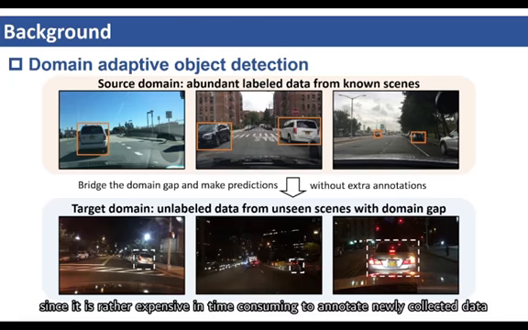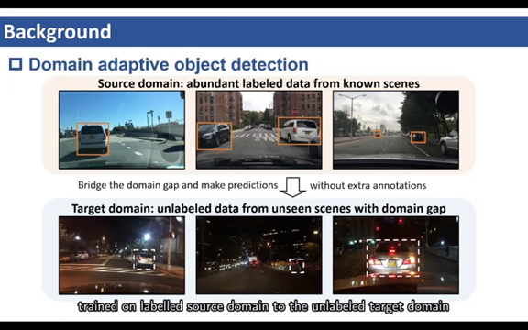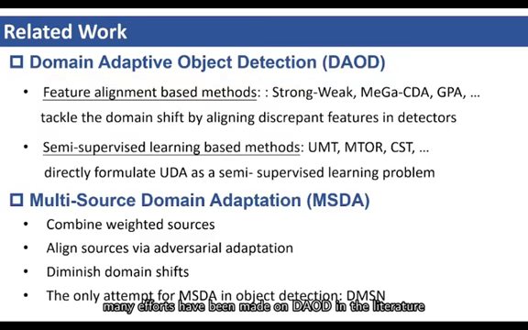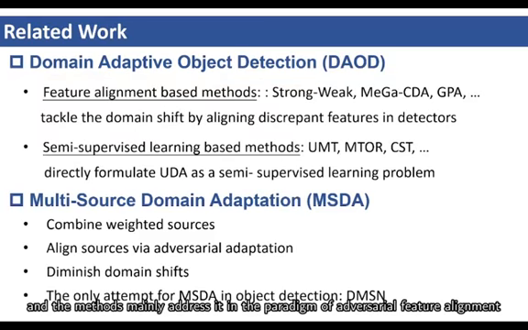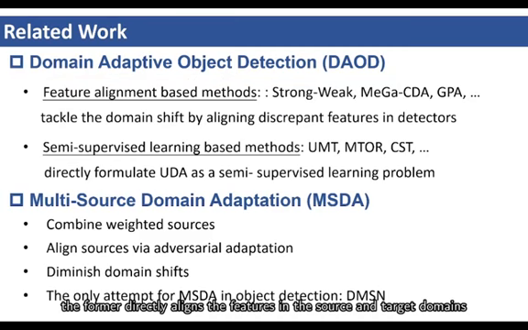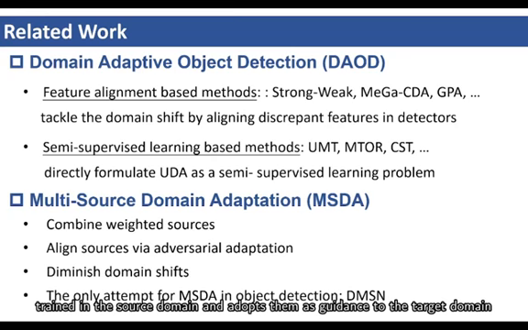Since it is rather expensive and time-consuming to annotate newly collected data, Domain Adaptive Object Detection (DAOD), which aims to adapt the detectors trained on labeled source domain to the unlabeled target domain without extra annotations, has been receiving increasing attention. Many efforts have been made on DAOD in the literature, and the methods mainly address it in the paradigm of adversarial feature alignment or semi-supervised learning. The former directly aligns the features in the source and target domains. The latter predicts pseudo-labels according to the model trained in the source domain and adopts them as guidance to the target domain.